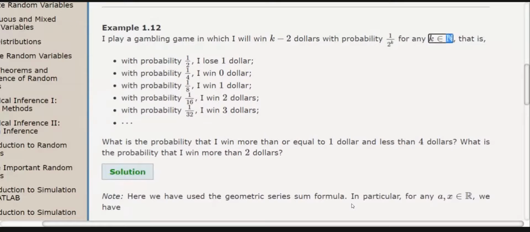Natural numbers start from 1. So for k equal to 1, it is 1 by 2 raised to power 1, and here I have 1 minus 2, which means minus 1. That means here the word lose applies: I lose $1 with this probability. Then for k equal to 2, because the next natural number,